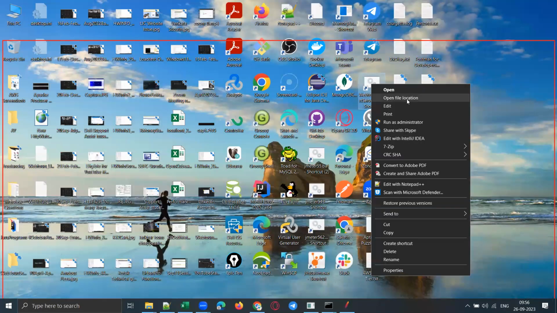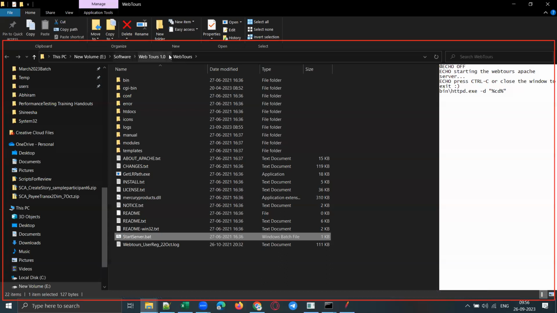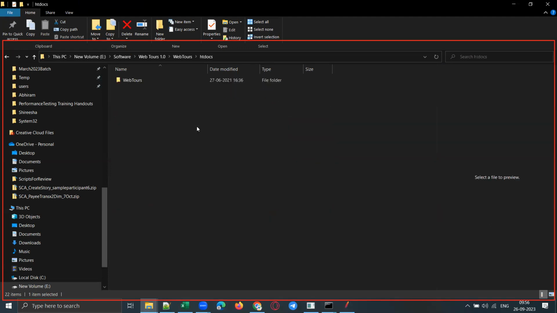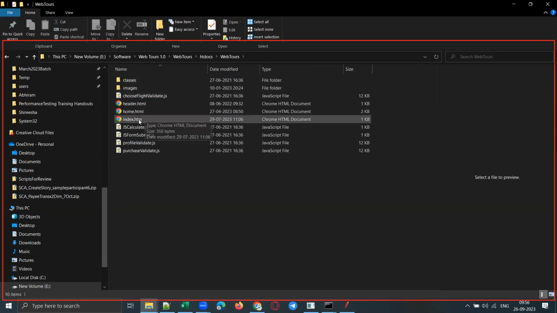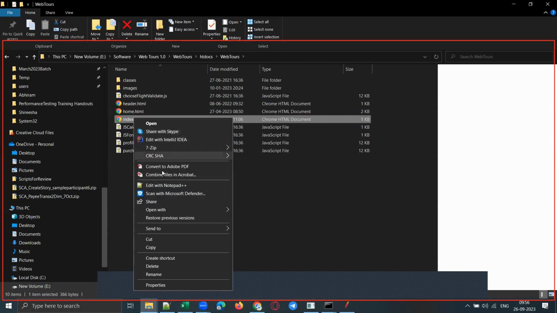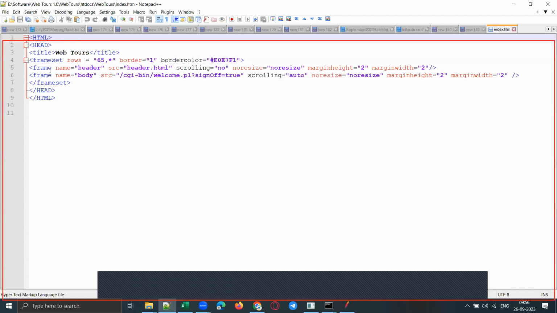If you go to the server folder, right click and open file location, there is something called htdocs, right? Htdocs stands for HTML documents. Inside that, there is a folder called WebTools. Inside that, there is this page, index.html, and it is an HTML document. Whether you name it HTM or HTML, both are HTML documents only. Clear, guys? If you want, I will show this code. Let me open this code in Notepad++ and show you.